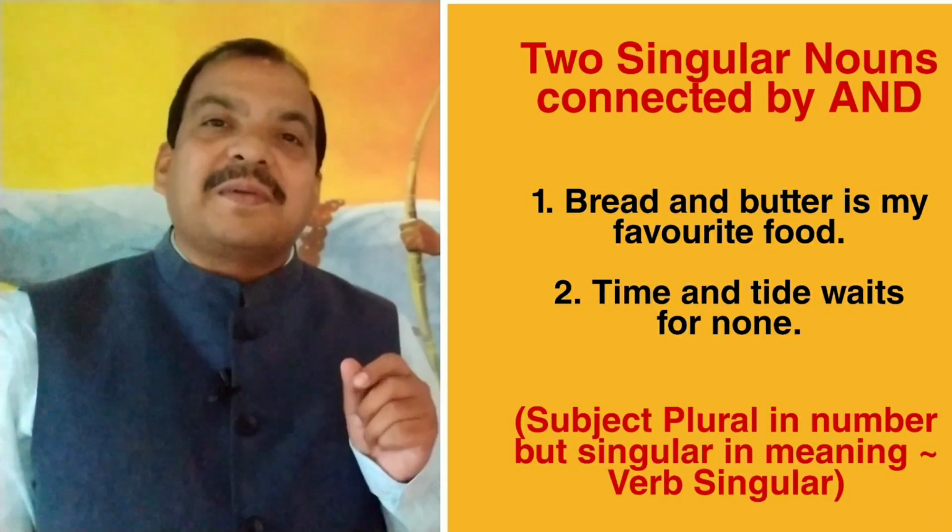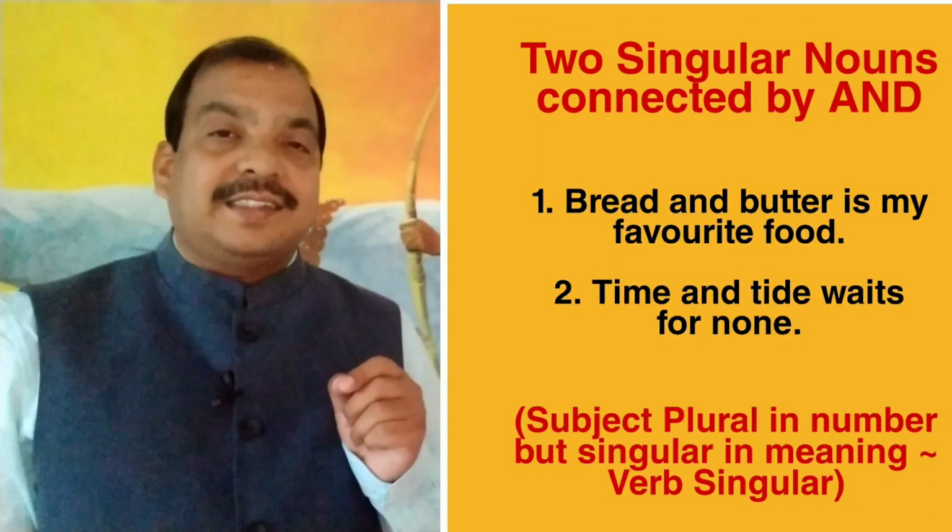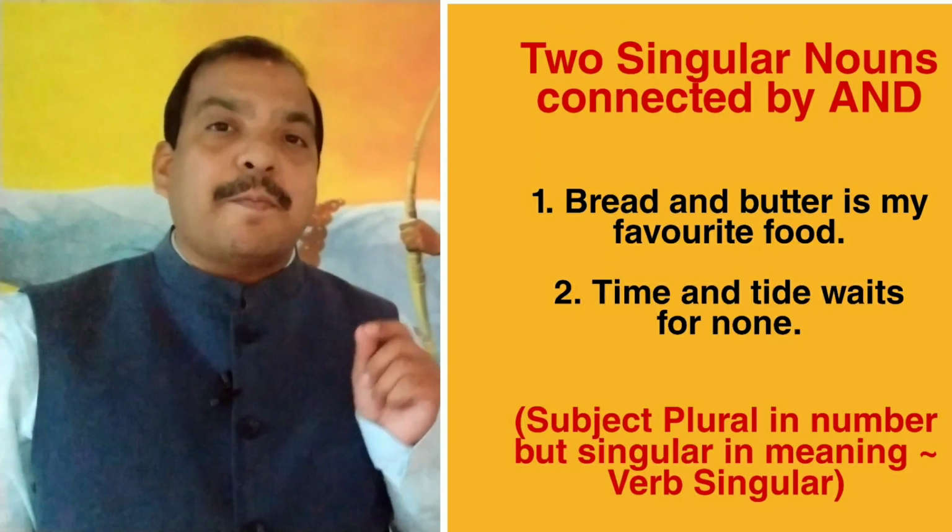Why? Because they refer to a single idea, a single notion, bread and butter. They indicate my food, my favorite food. So here the subject may be two different singular nouns, but the verb will be singular, not plural.